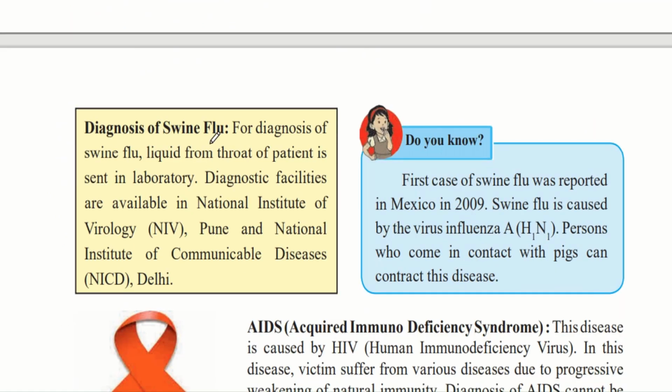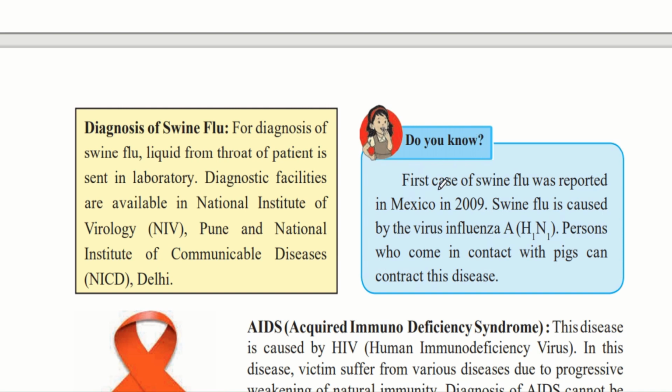Diagnosis of swine flu. So what is used by doctors so that they can come to know that the patient has swine flu? For diagnosis of swine flu, liquid from the throat of the patient is sent to a laboratory. So they take a little spit or a little liquid from the throat and send it to the laboratory. Diagnostic facilities are available at the National Institute of Virology. Because this disease is caused by a virus, you have to send this to the National Institute of Virology in Pune and the National Institute of Communicable Diseases in Delhi. Communicable diseases are diseases that can transmit from one person to another.